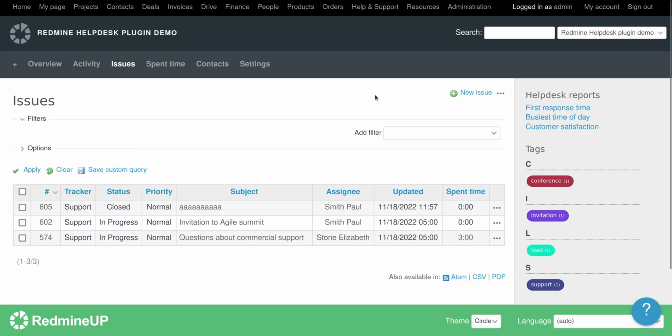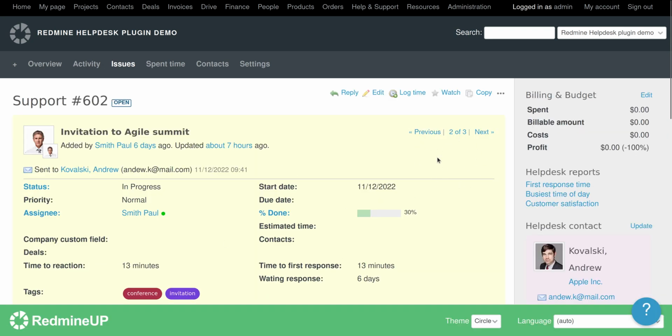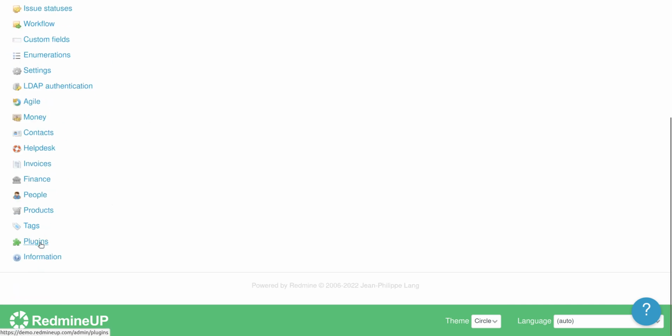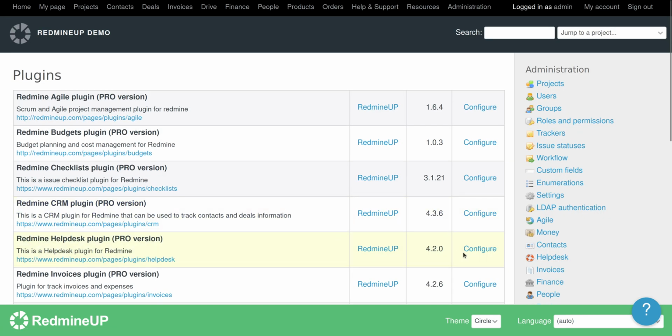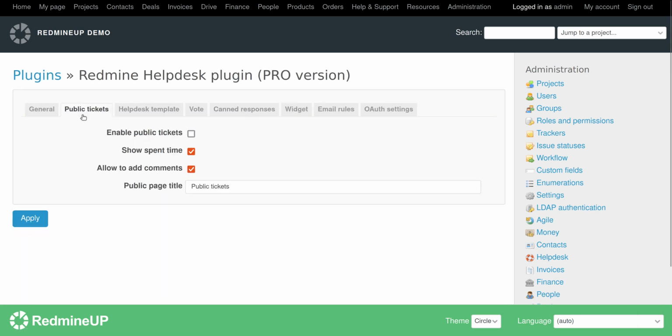So when you have logged in as a support engineer and go into a help desk ticket, you see that there is no public button here. The solution of this problem is that you have to go to administration, located in the top right corner, and then go to plugins, then help desk configure, and then public tickets. Here you have to make sure to enable public tickets.